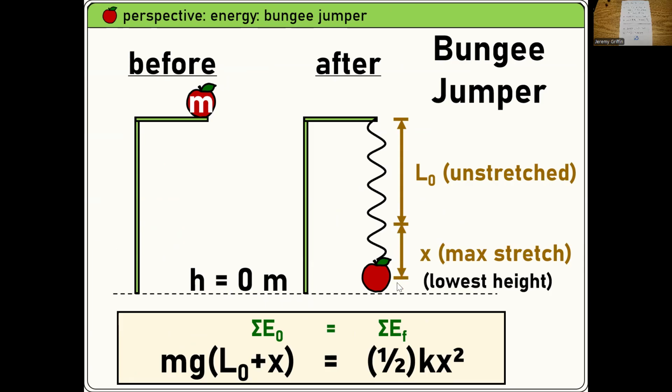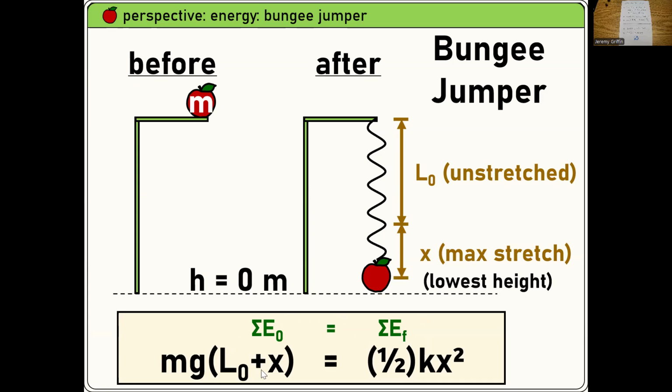right? Where is all the energy at point B? All the energy is in the bungee cord, which I'm treating as a spring. So I'll call that 1/2 kx squared. K is how boingy the bungee cord is. X is how much it was stretched, right? In fact, L plus X, that is the height change, isn't it?